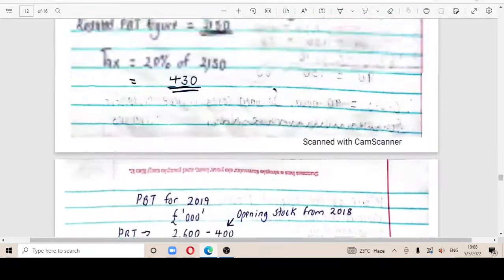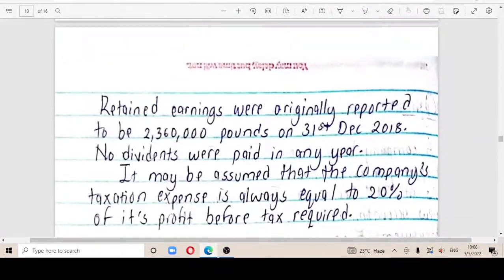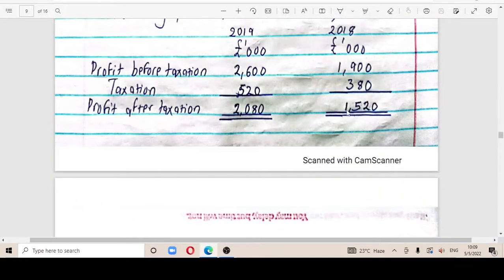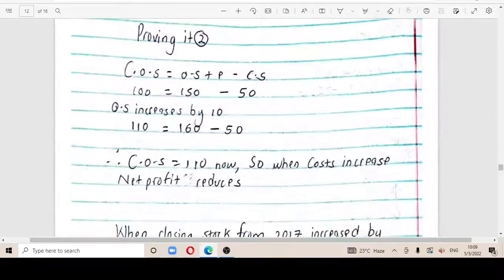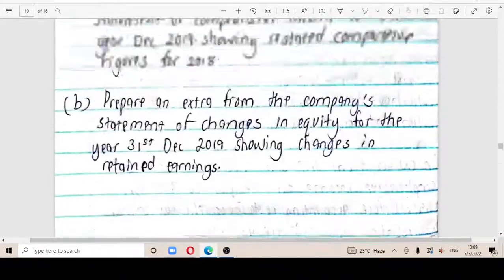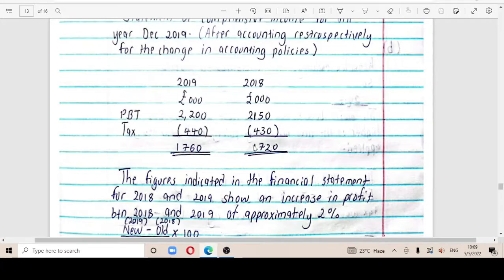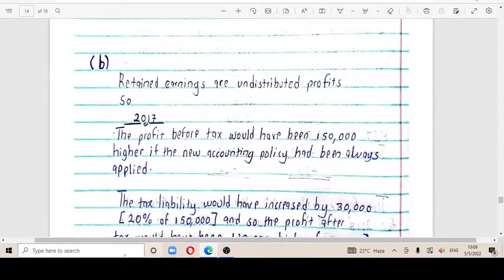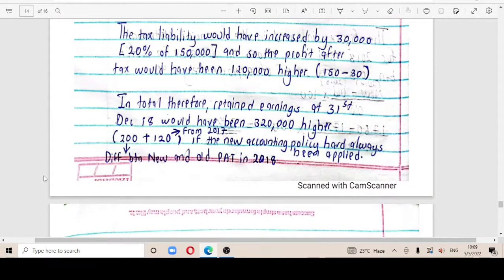You remember we came from the old figure of 2018, which was 1,520. If we subtract it from the new one, which is 1,720 minus the 1,520, you're going to realize that you'll be getting 200. That is what I mean: the difference between the new and the old PAT in 2018.